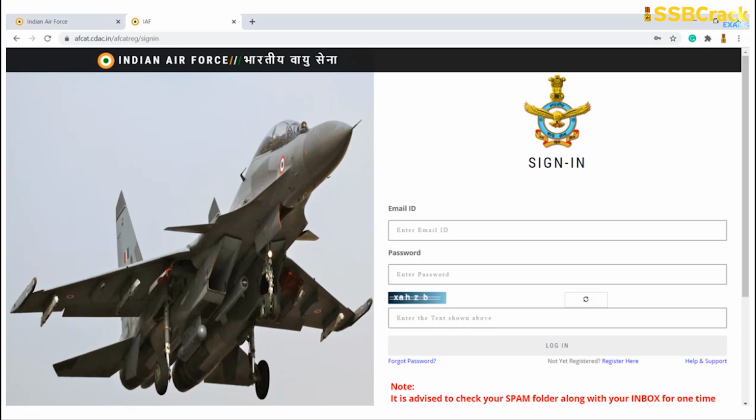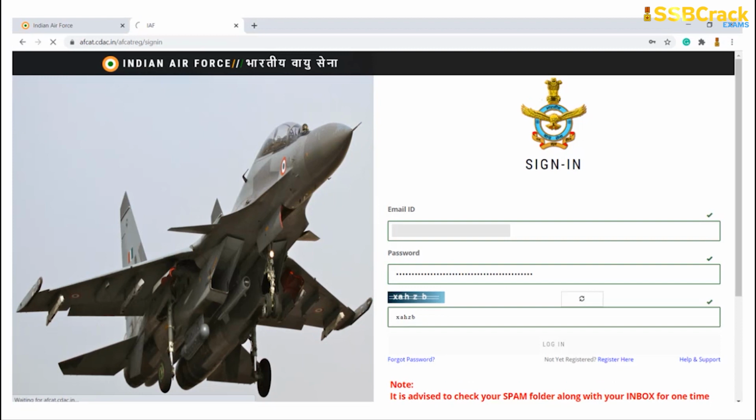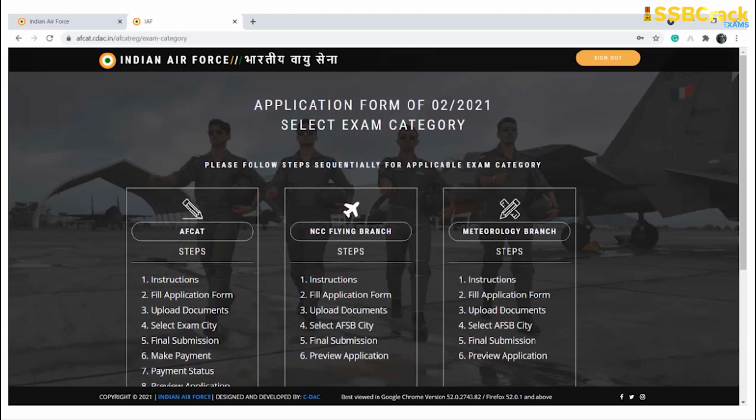So here you will again type your email ID, but this password will be your own password. Okay, so this will be the second time. If you're signing in for the second time, you will type your own password, whichever you have set and reset just now. You will type the captcha, and then you will click on login, right? Once after clicking on login, it will show that all of these 3 are absolutely correct, and then it will redirect me towards the official page to apply.